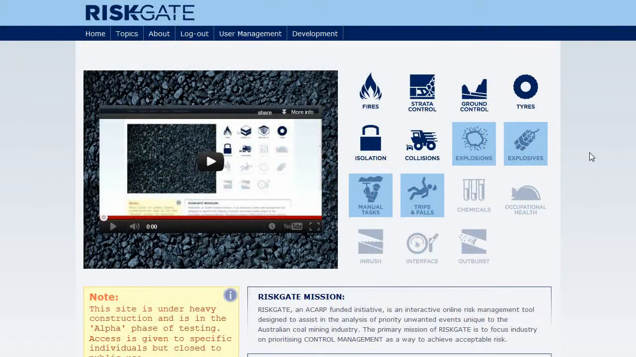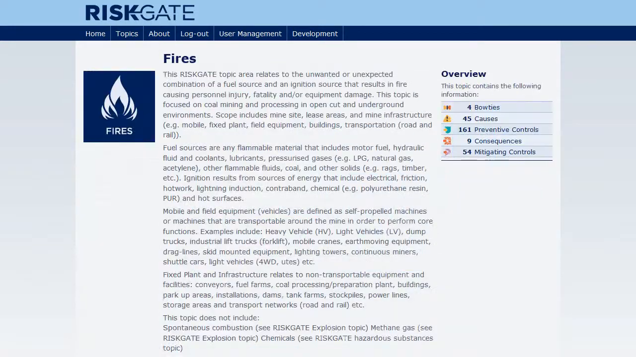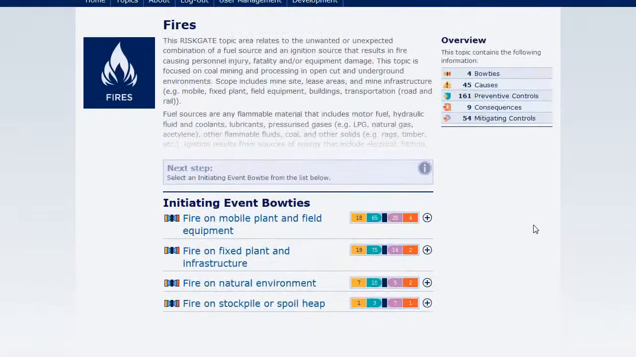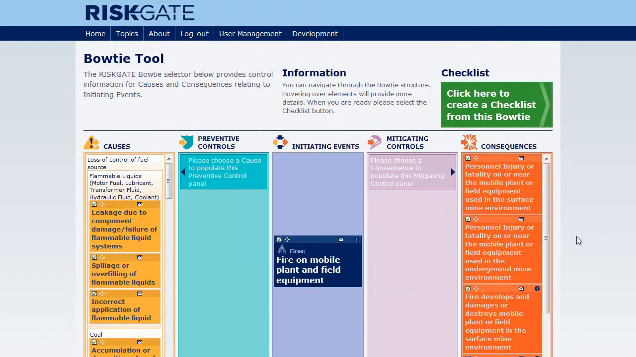Let's consider an example using RISKGATE. A risk manager is reviewing controls around hydraulic fluid catching fire on a dump truck. In RISKGATE, we would start in the fire's topic area. Each topic area lists the relevant initiating events. In our example, we would choose fire on mobile plant and field equipment and click to open the bow tie